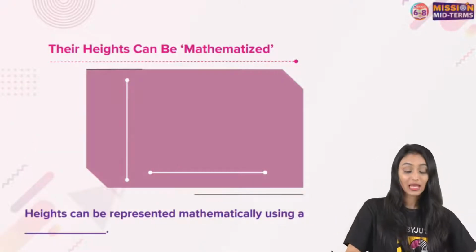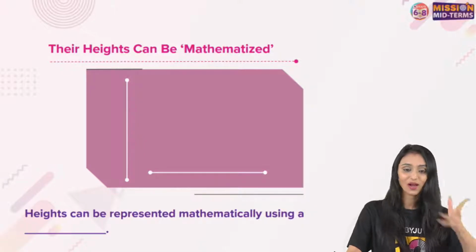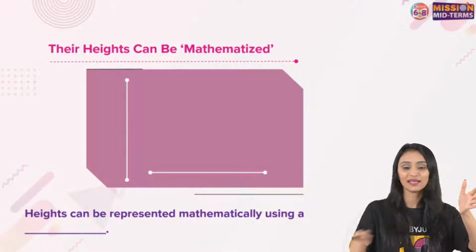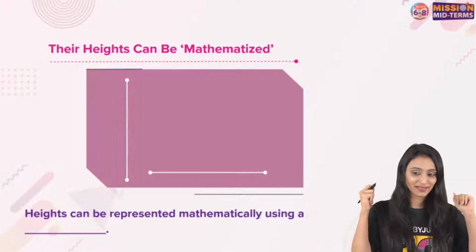Well, here we know that their heights can be mathematized, right? How are you able to answer that Jack is taller? Because he was standing and the other was lying on the ground. How do we tell this?